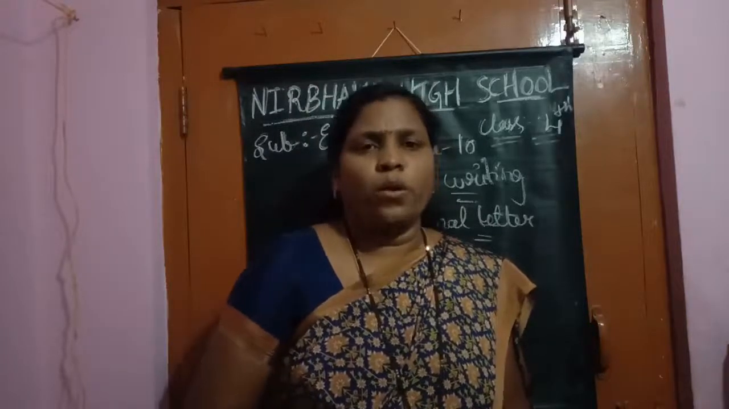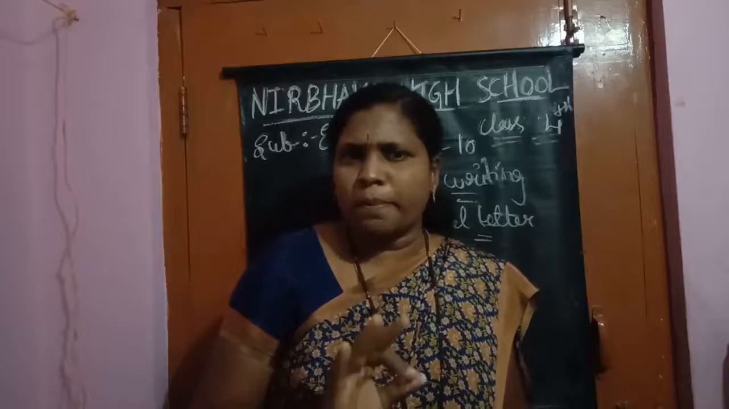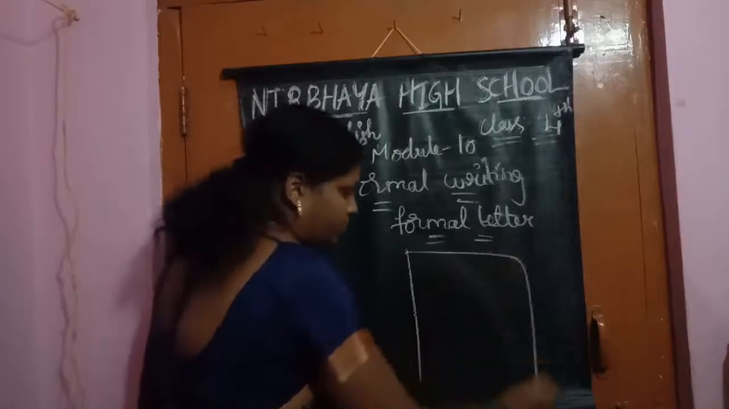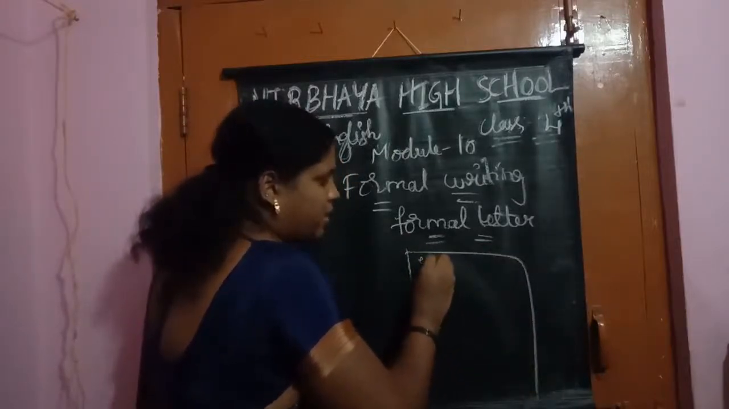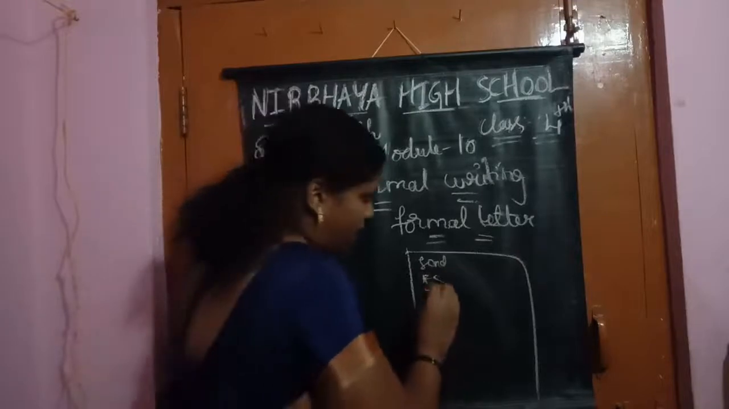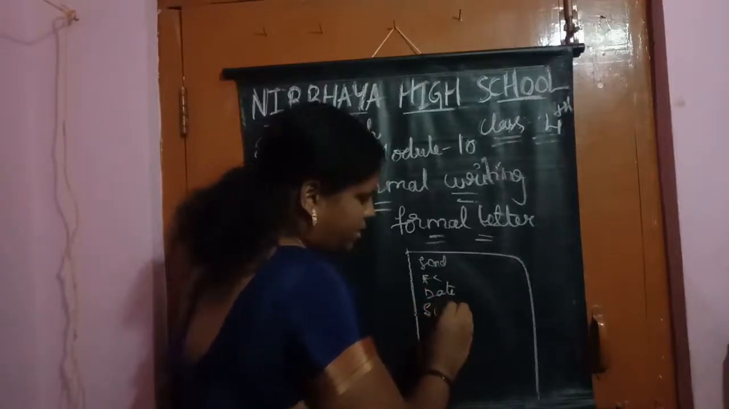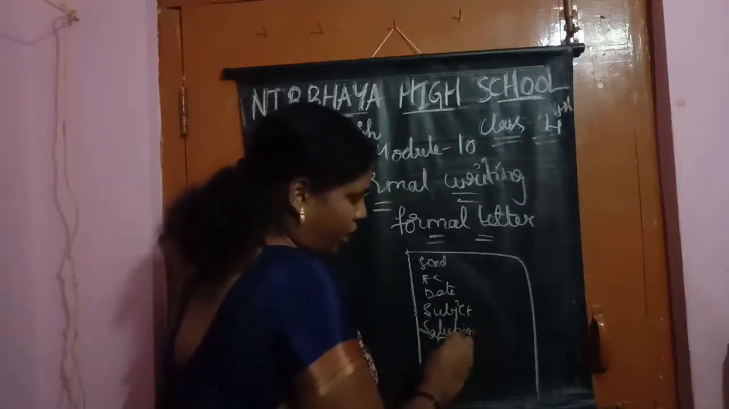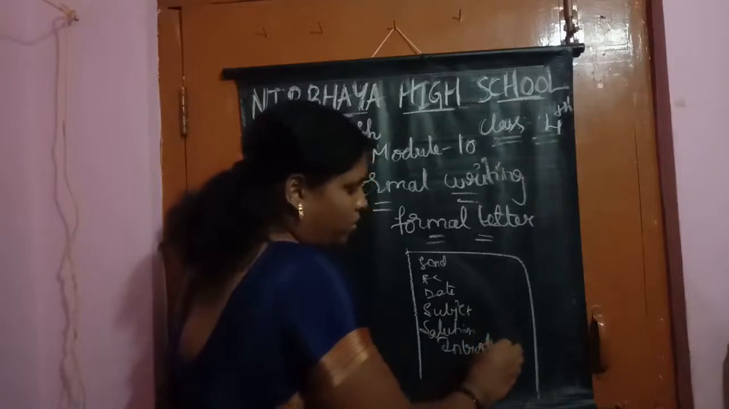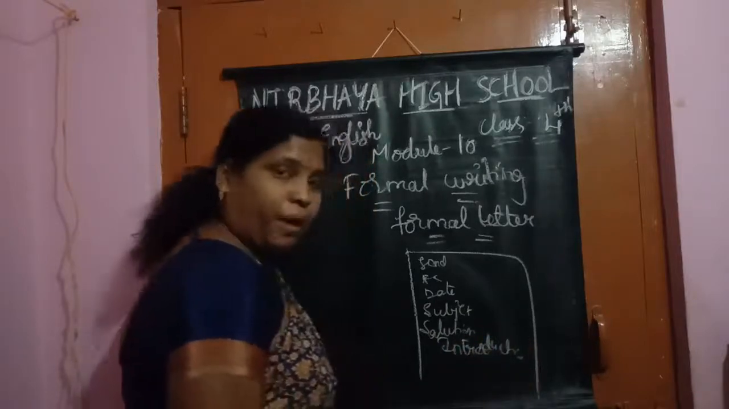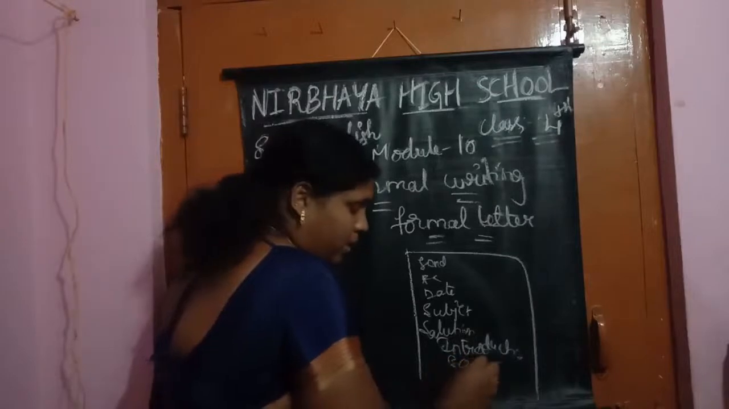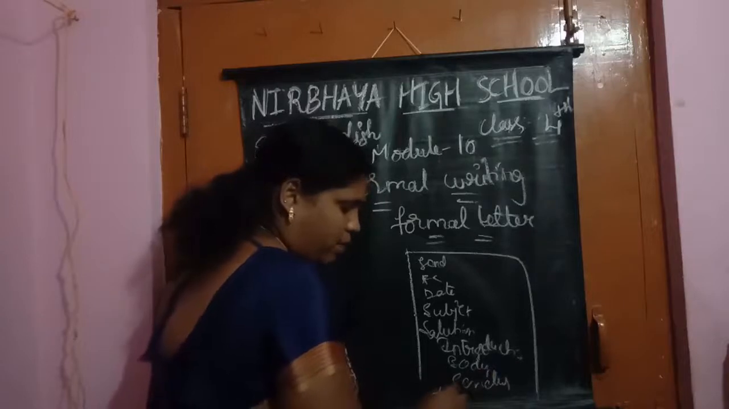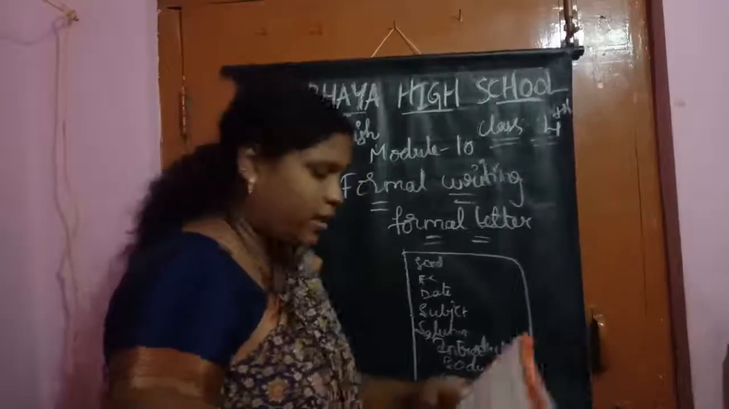Now, I think everyone knows the pattern of the letter. Once again I will tell you, see here. First, sender's address, receiver's address, date, subject, salutation, which means the greeting, introduction, the body part, next conclusion, next thanks, and then you can write your name after that. Yes, children, this is the pattern.